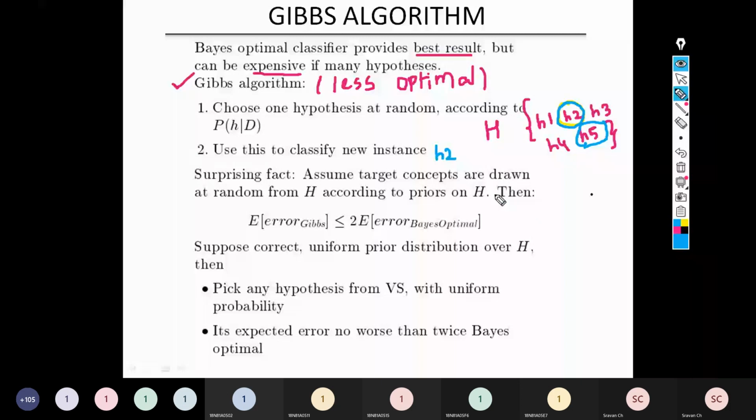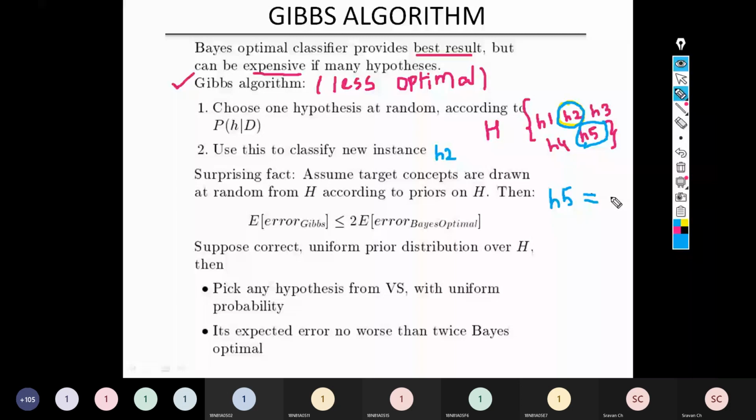But what Gibbs algorithm says is, even if you take a non-optimal hypothesis, the number of errors will never exceed twice the number of errors in the best hypothesis. For example, H5 is the best hypothesis. Let us say the maximum number of errors that can occur if I use H5 is some X.